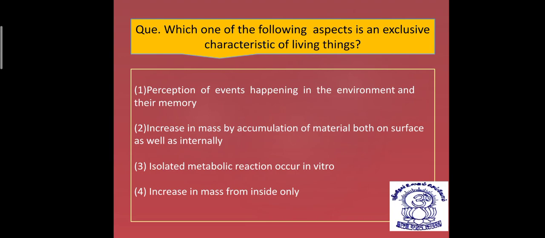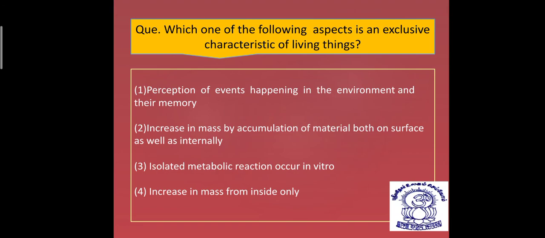We are going to talk about an exclusive characteristic, means it should be the defining property of an organism. It should not be present in any non-living thing, and in living things there must not be any exception. The first option is perception of events happening in the environment and their memory.